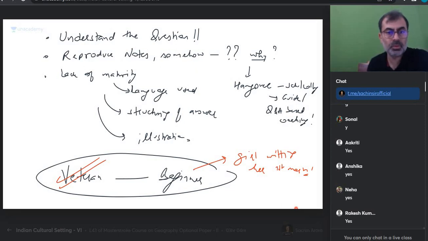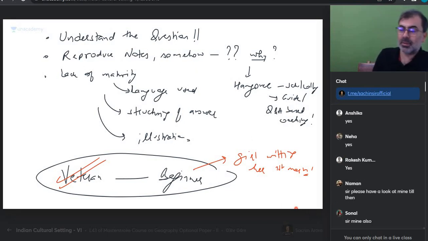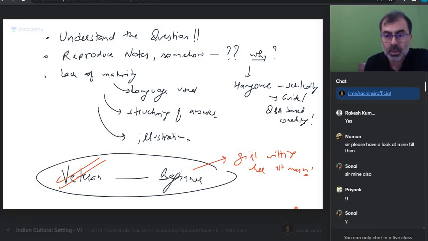I don't know, the upload speed is too slow today. So please have a look at mine. Naman, after uploading this, we will look at yours also. So people who have submitted, you have the advantage, but please don't be caught up with the thought that only yours gets checked in class. The idea is whether we are able to cross a mark or not, whether we are able to learn that or not. Is everyone okay? So let this answer be uploaded. Then I will also look at Naman and Sonal.